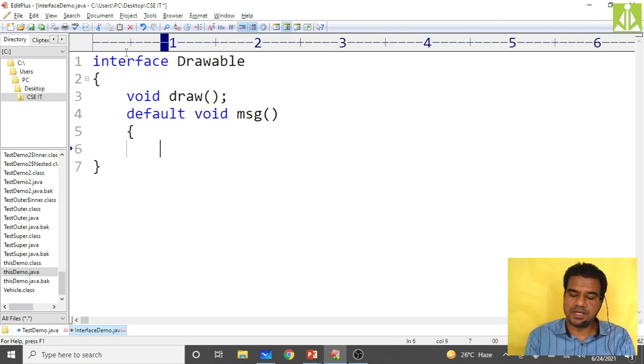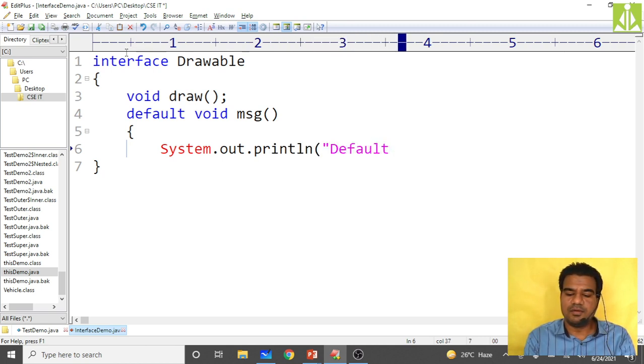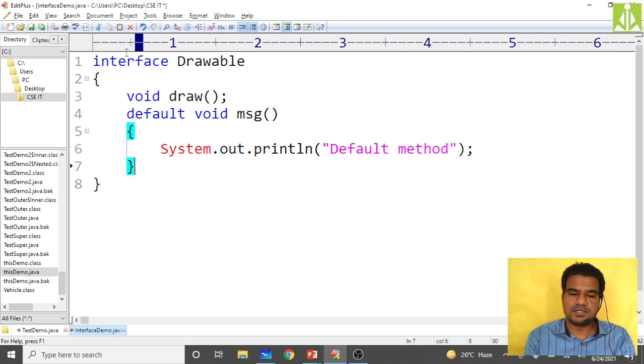Method name is message, and in it I am keeping one simple message, System.out.println of default method. Okay, so come down, close it. That's it. This is my interface.